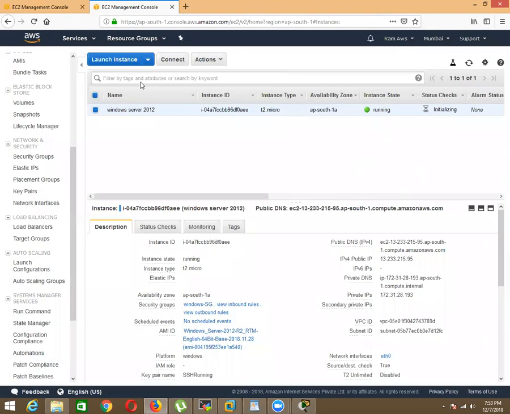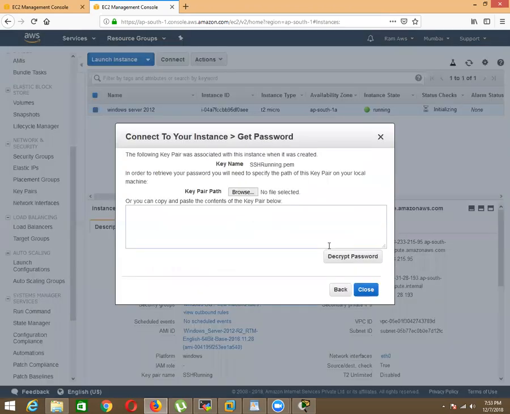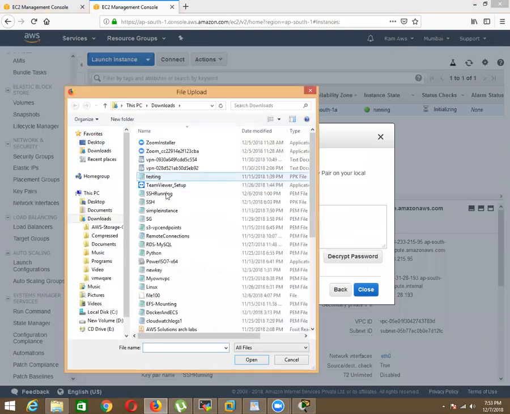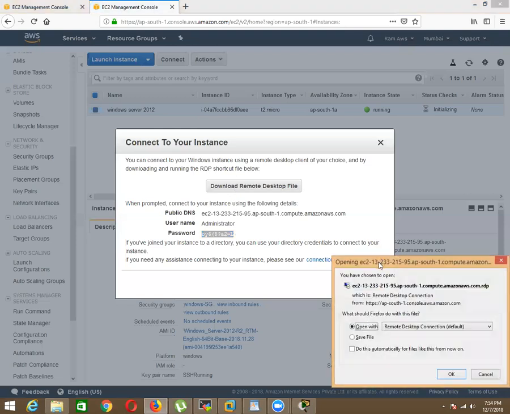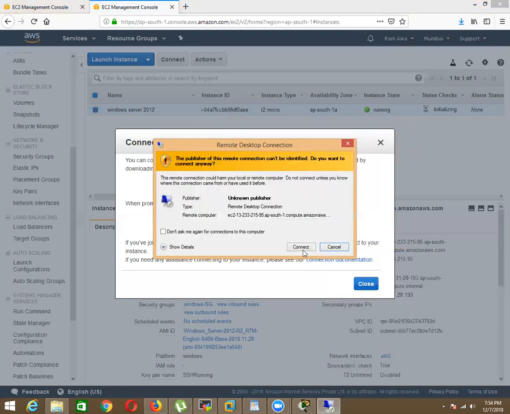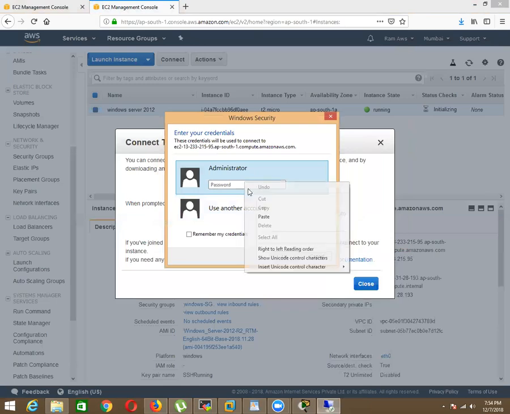So what option did I give? Terminate. Now try to connect to this one with SSH, and this is the password. Don't worry, I will explain this one. And let me start this machine. It will open your remote desktop file, and paste it.